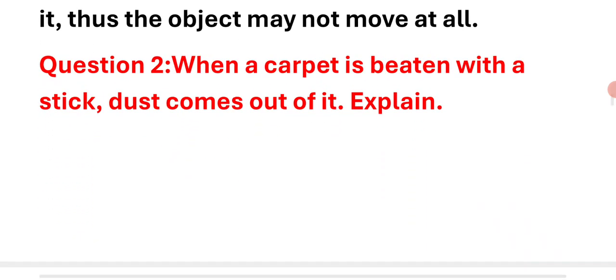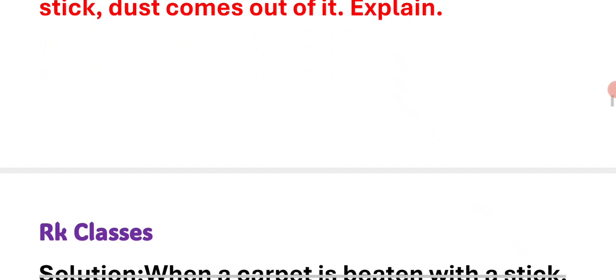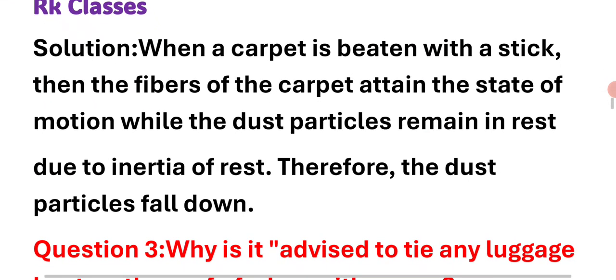Question number 2: when a carpet is beaten with a stick, dust comes out of it. Explain. When a carpet is beaten with a stick, then the fibers of the carpet attain the state of motion while the dust particles remain at rest due to inertia of rest. Therefore, the dust particles fall down.